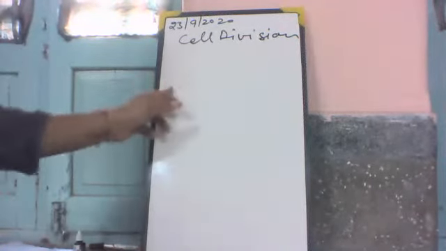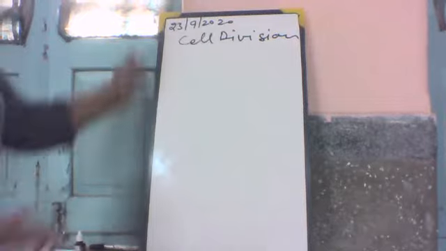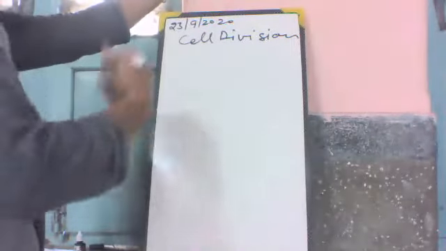It occurs in most tissues throughout the body. This cell division occurs in most of the tissues throughout the body for growth and replacement. But in plants, it is found in the apical and meristematic tissue to increase height and to increase the girth or diameter. This is all about the different stages of cell division by mitosis.